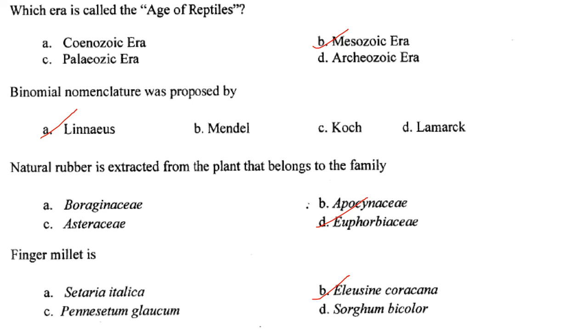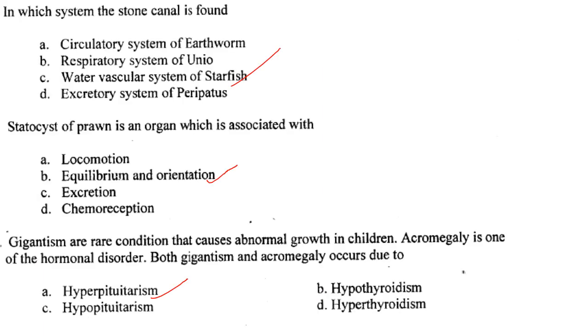Answer is option A. Natural rubber is extracted from the plant that belongs to the family Euphorbiaceae. Answer is option D. Then finger millet is Eleusine coracana. Answer is option B. In which system the stone canal is found? So in case of echinoderms, there is a water vascular system. This type of system is involved in locomotion, respiration and supply of nutrients.